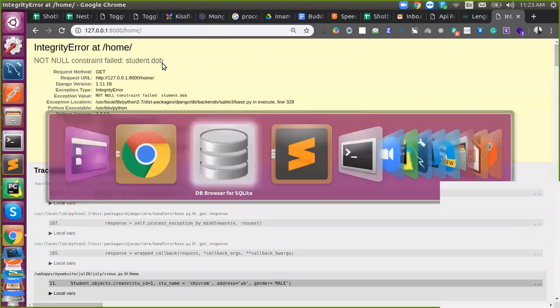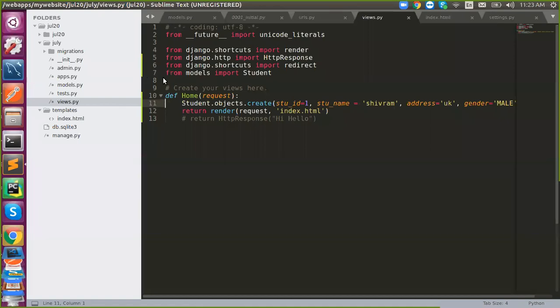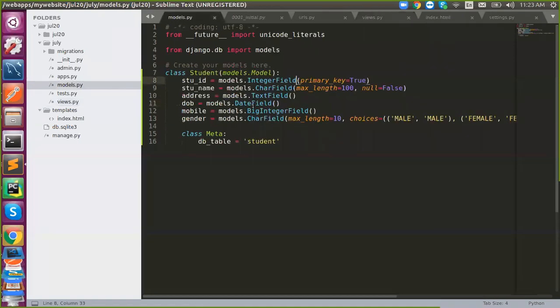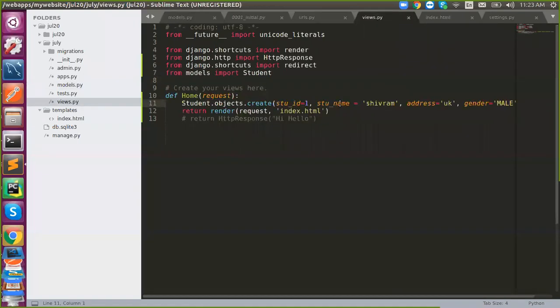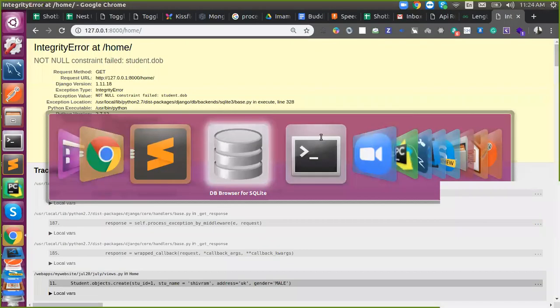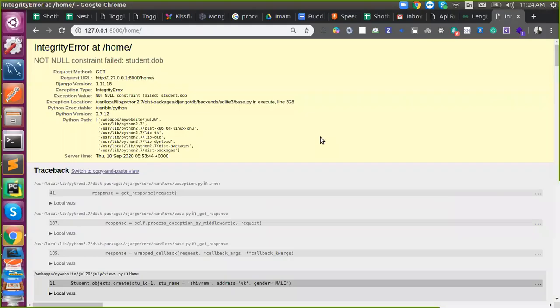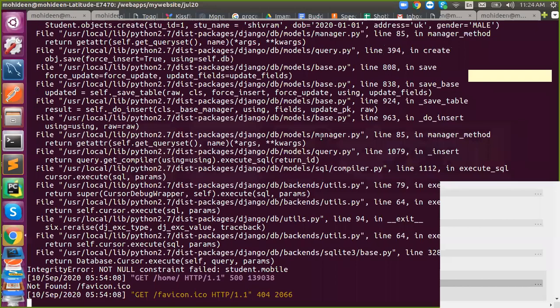DOB required, not null. Mobile name required.